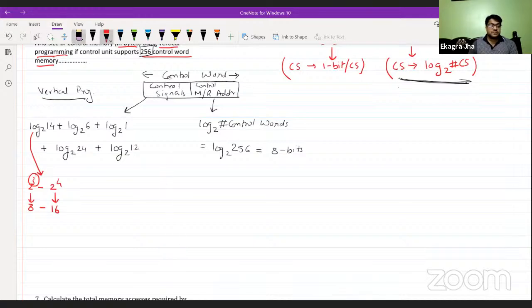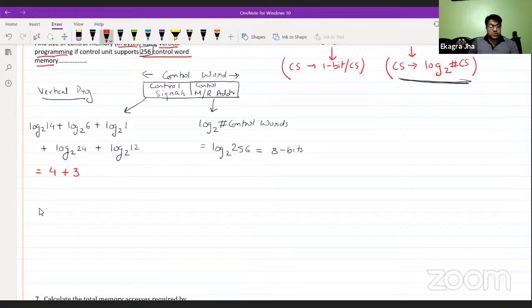So this is how we can solve the log problem. Hence log 14, which comes between 2 to the power 3 and 2 to the power 4, makes it 4 bits long. Log of 6 will lie between 2 to the power 2, which is 4, and 2 to the power 3, which is 8, between 4 and 8. So it is going to be 2 point something.